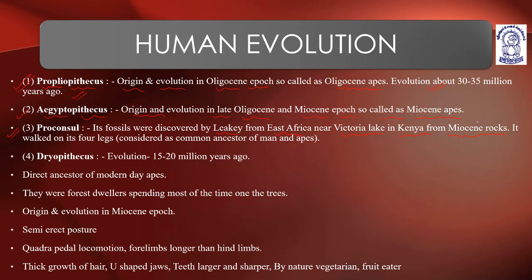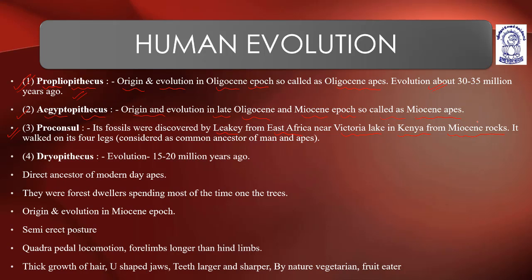So it is Propaleopithecus, Egyptopithecus, and Proconsul. Propaleopithecus in the Oligocene epoch, Egyptopithecus in the Miocene epoch, and Proconsul discovered by Leakey in East Africa near Lake Victoria in Kenya from Miocene rocks.